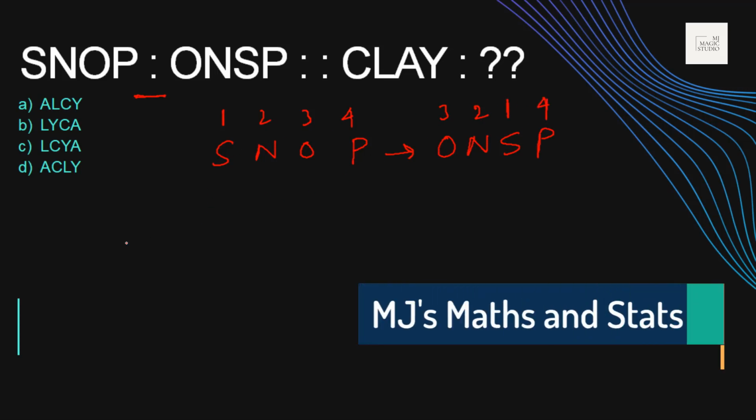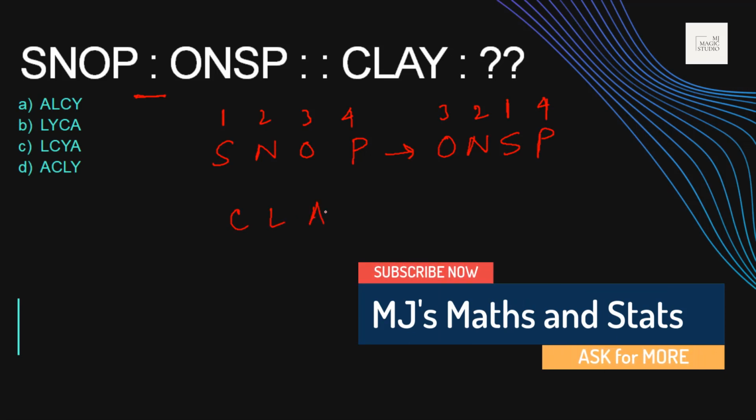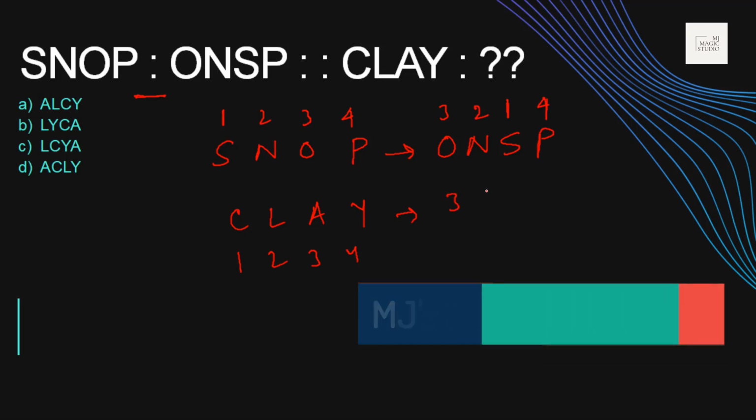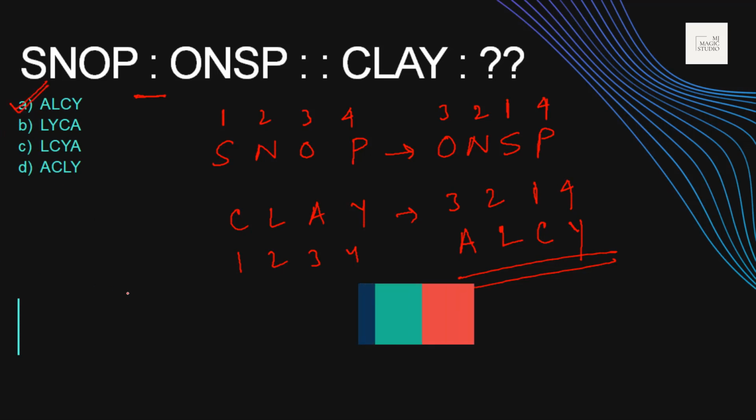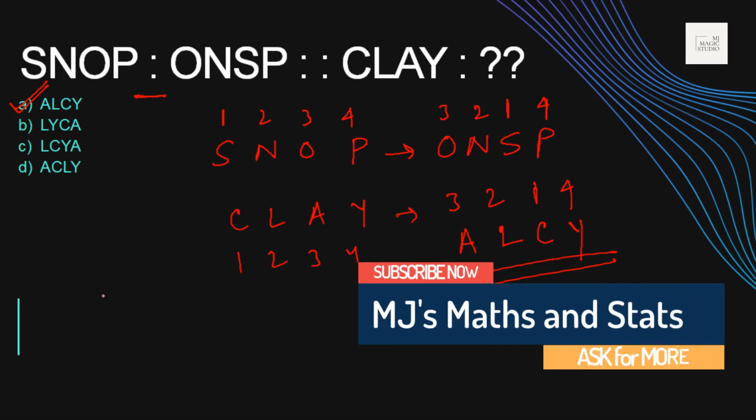So if we use this, then for CLAY, C-L-A-Y, where it is 1, 2, 3, 4, I need 3, 2, 1, 4. 3 is A, 2 is L, 1 is C, and Y is 4. So it should be ALCY. Let's check, do we have this option? ALCY is in option A. Yes, the best analogy on the right hand side with CLAY should be ALCY.